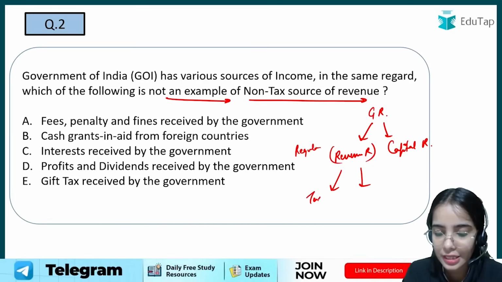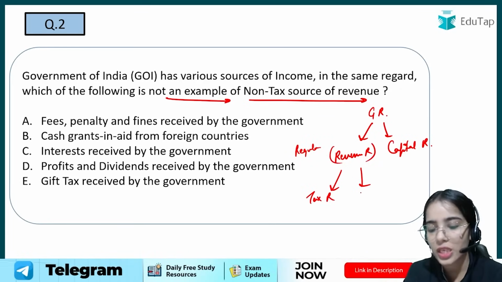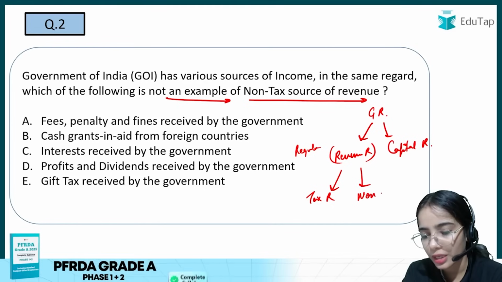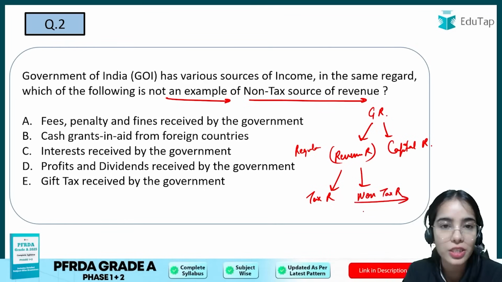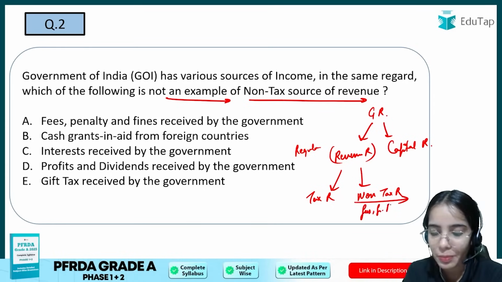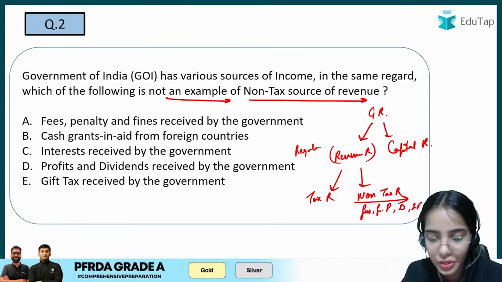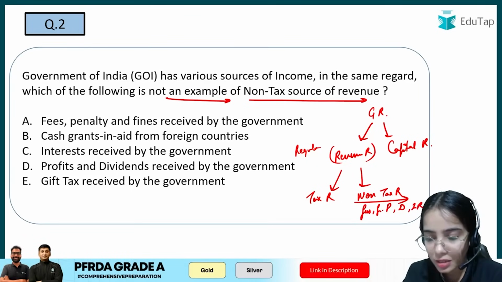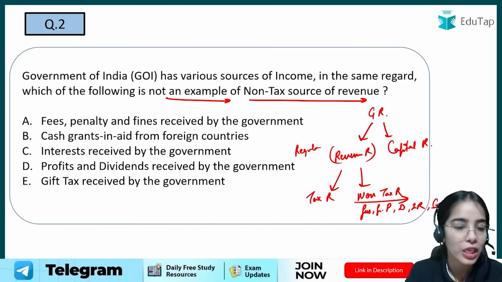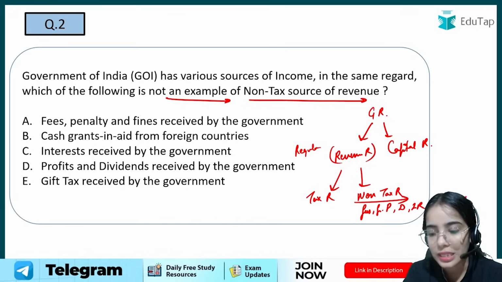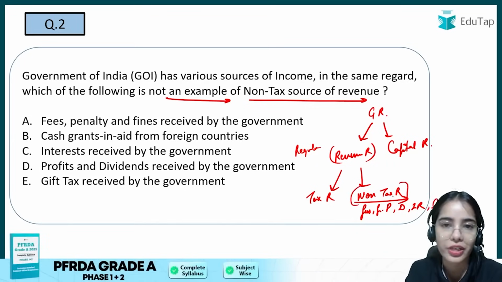They are the tax receipts that the government regularly receives, as well as they are the non-tax revenue receipts. Okay, so non-tax receipts, it consists of fees, fines, penalty, dividend, interest receipts, as well as the cash in aid grants.